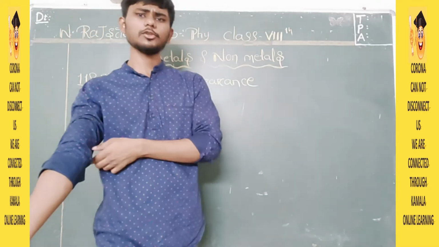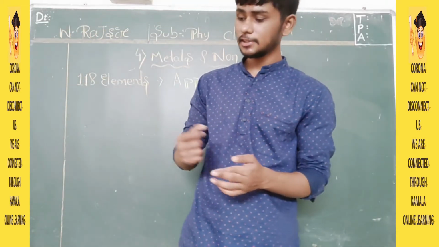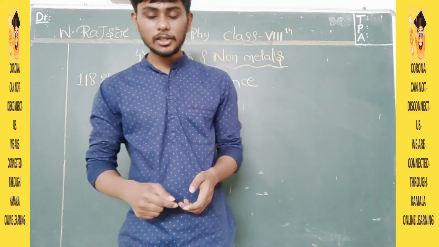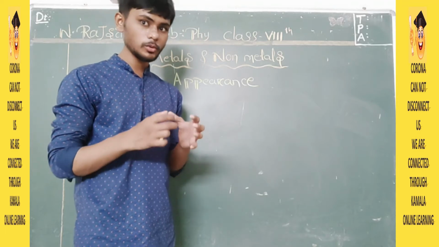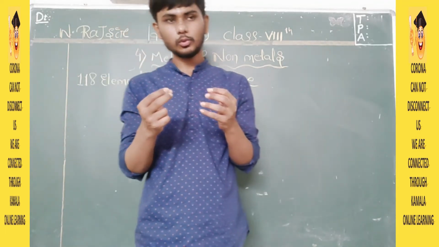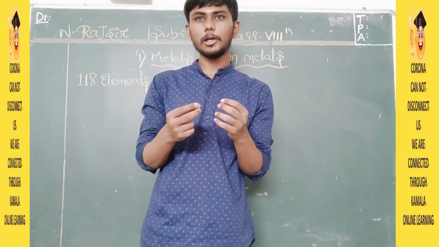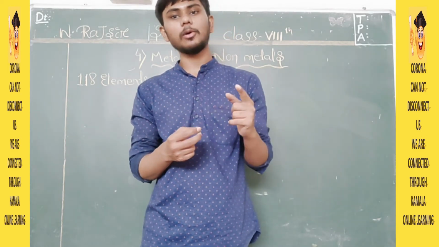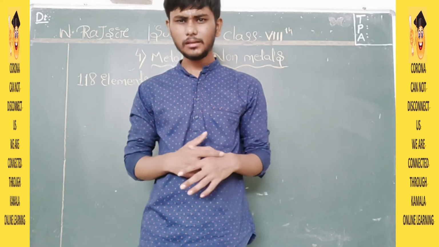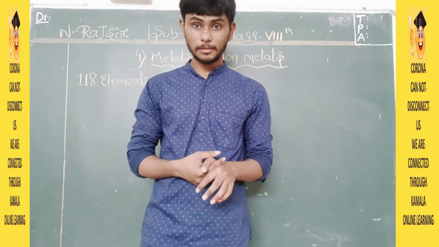Some of the objects made of metals are shiny, whereas these are dull. So this thing is very clear: those that give us a shiny, bright, lustrous appearance are called metals. And those that are dull, dim, are usually non-metals.